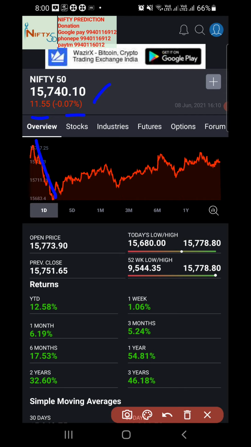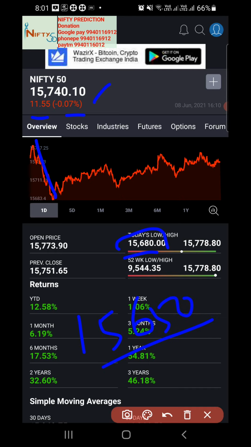Initially it opened in the positive, but it fell heavily and came down to 15,680, and the low is not matched, so it has opened up a new target. Sorry, it is not the previous low, it is 15,650 odd points. I'll explain in the Excel sheet.